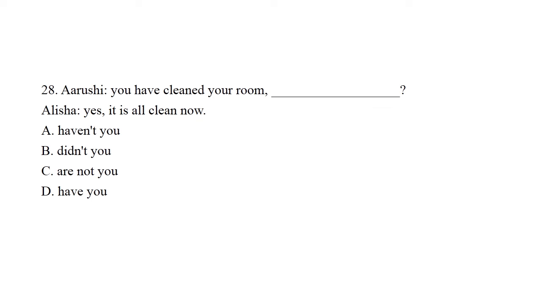Question number 28. Arushi: You have cleaned your room dash? Alicia: Yes, it is all clean now. We have 4 options again. A, have not you. B, didn't you. C, are not you. And D, have you. So the right answer is haven't you.